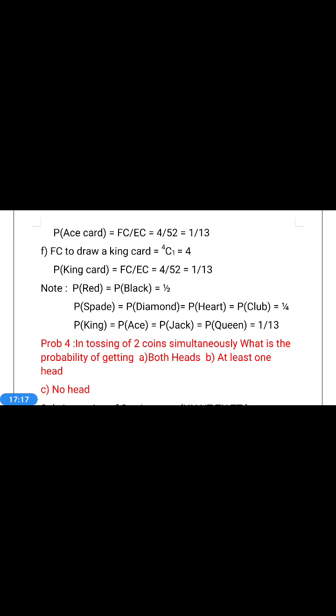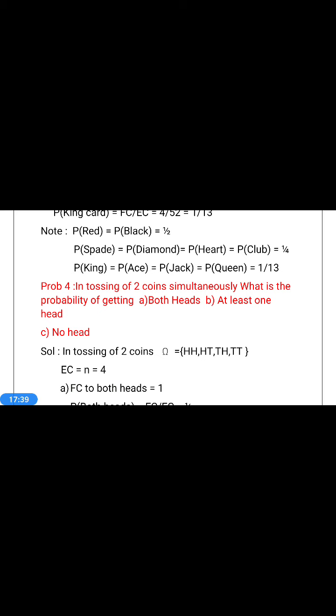So the probability of selecting one king card, or one queen card, or one jack card, or one ace card is 1 by 13. Therefore, probability of one red card is equal to probability of one black card is equal to 1 by 2. Probability of spade is equal to probability of diamond is equal to probability of club is equal to probability of heart is equal to 1 by 4. Probability of king is equal to probability of ace is equal to probability of jack is equal to probability of queen is equal to 1 by 13. This is the fourth problem.